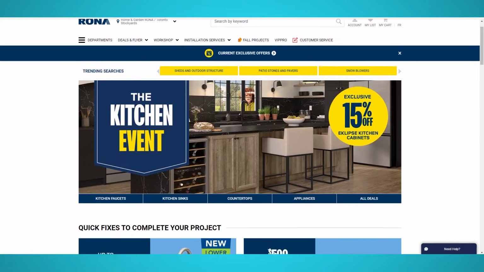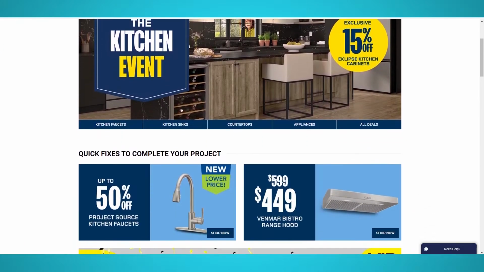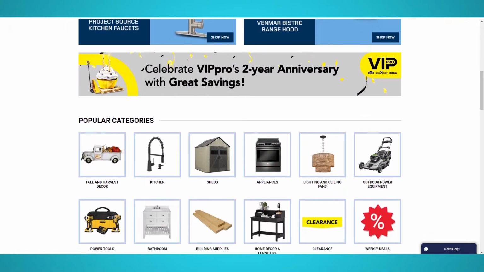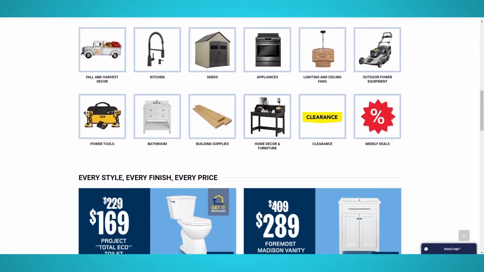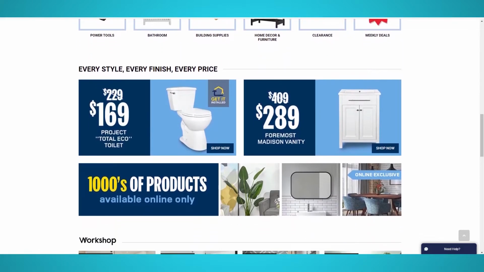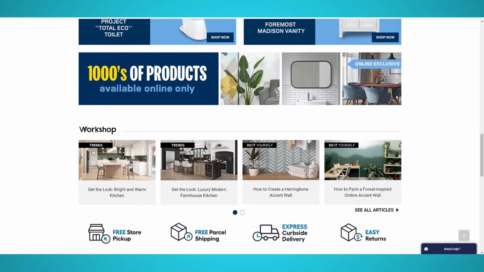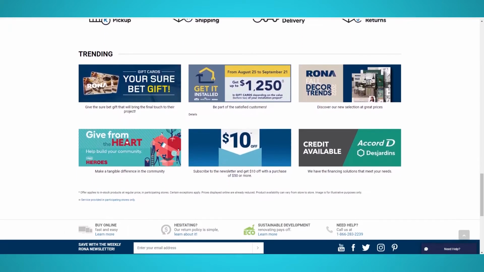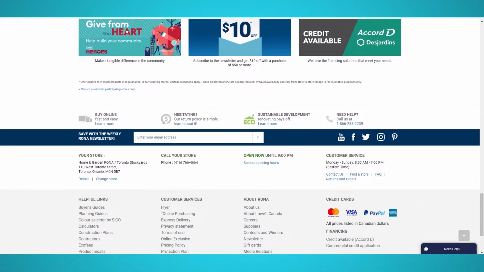Founded in 1939, Rona is one of the leading home improvement companies in Canada. It is owned by Lowe's Canada and has over 375 stores throughout the country. Rona has thousands of products online and in store, which range from building supplies, appliances, furniture, decor, and much more. All of these products can be easily scraped with ParseHub, our free visual web scraper.